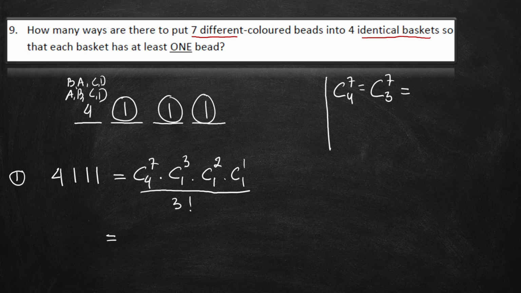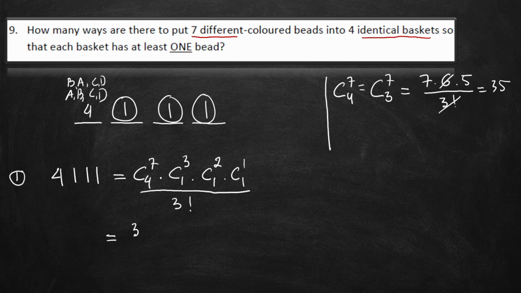If we choose 3 from 7, the first one is 7, the second one left is 6, and the third one left is 5, and then we divide by 3 factorial, because their order is not important. 3 factorial is 6, so these two cancel out, and we get 35. So that's how I calculate combination.